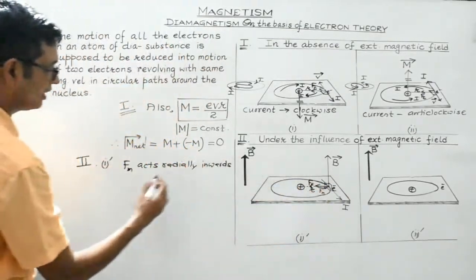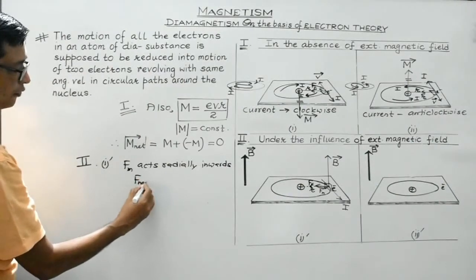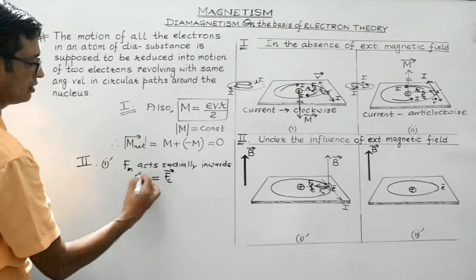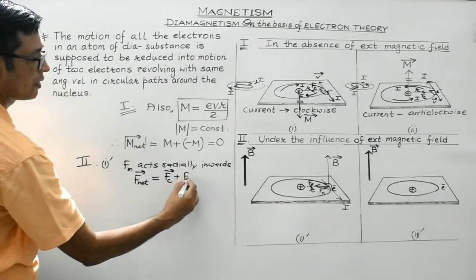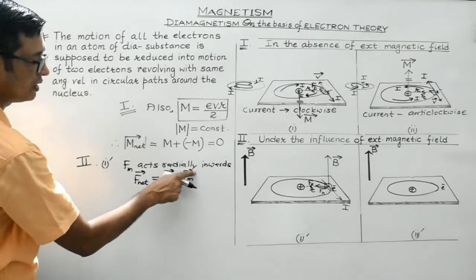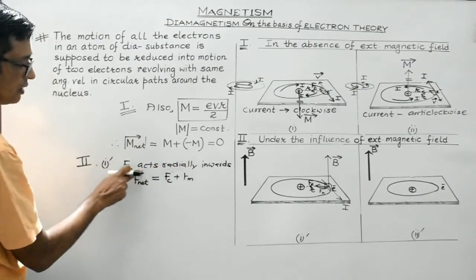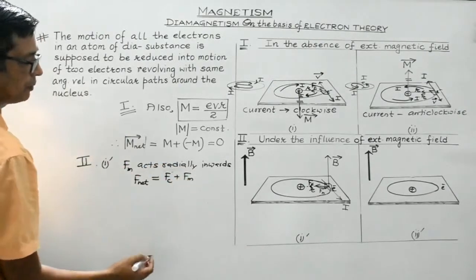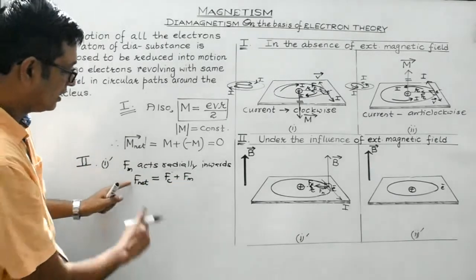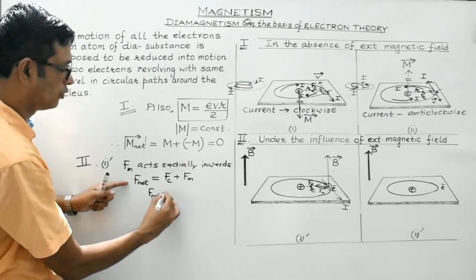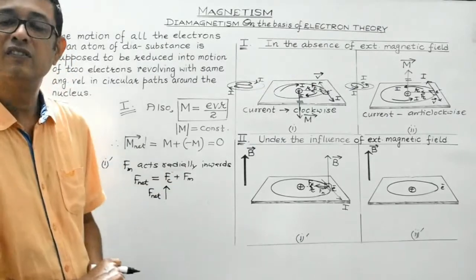So here in this case, the net centripetal force which acts in the radially inward direction would be equal to Fc vector plus Fm vector. Since both are in the same direction, it will get added up. So in magnitude, it can be simply written as Fc plus Fm. So as a result, students, net centripetal force increases.